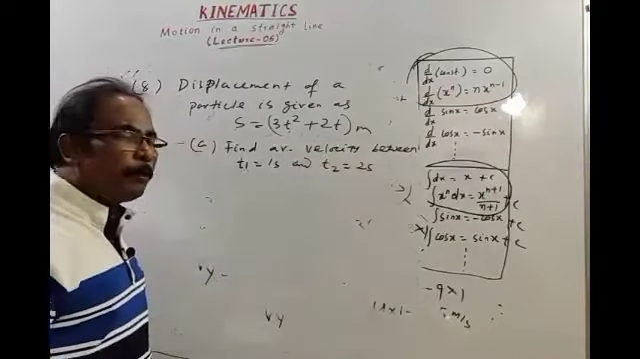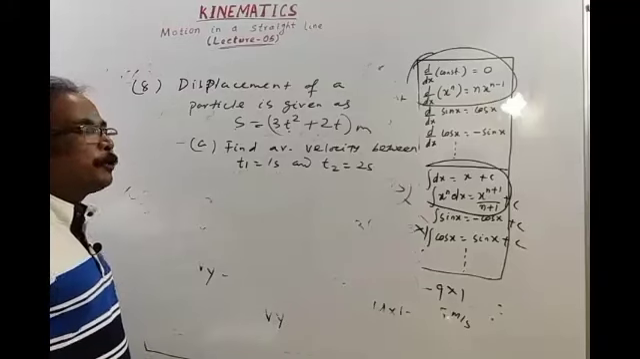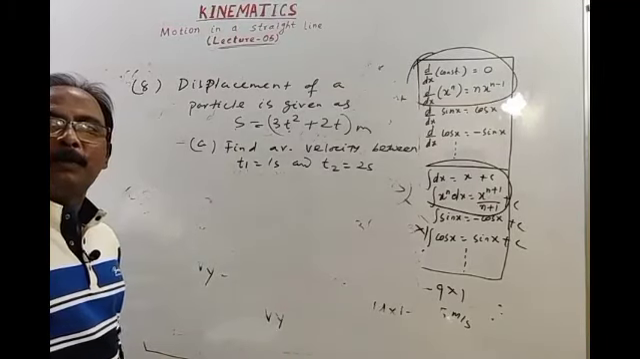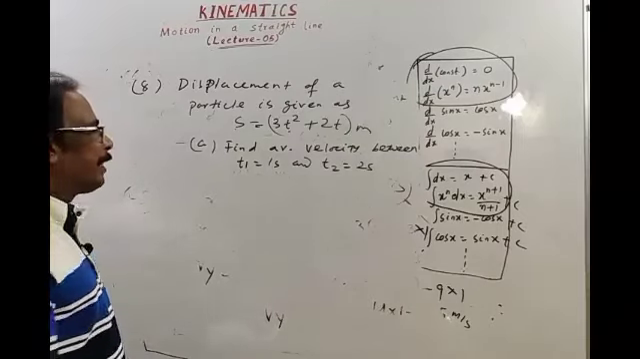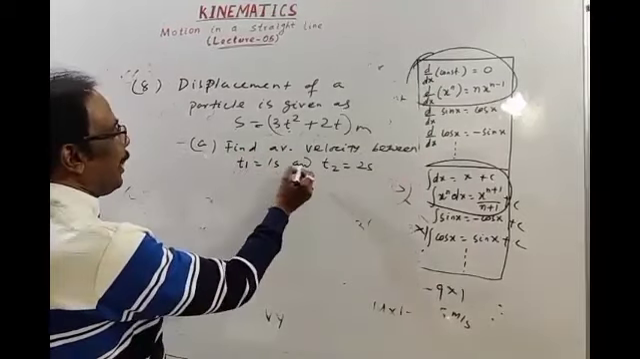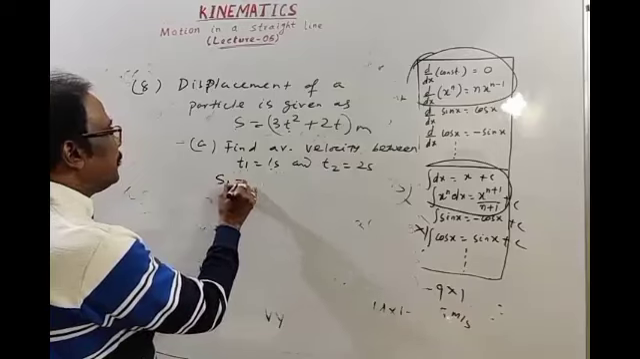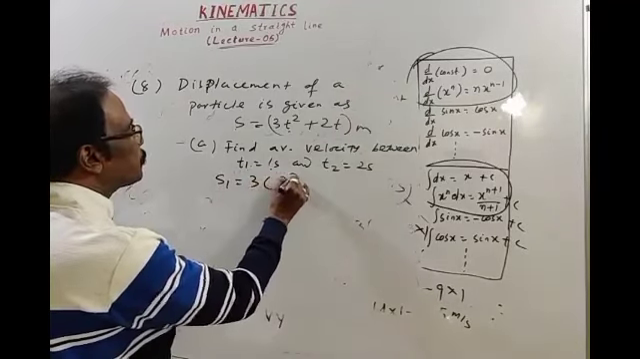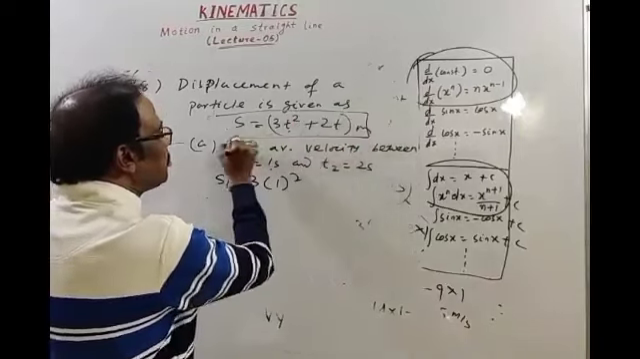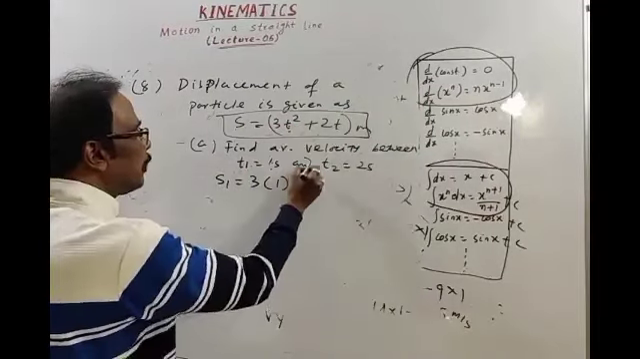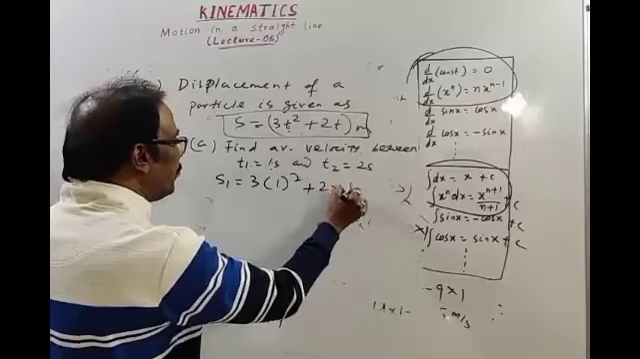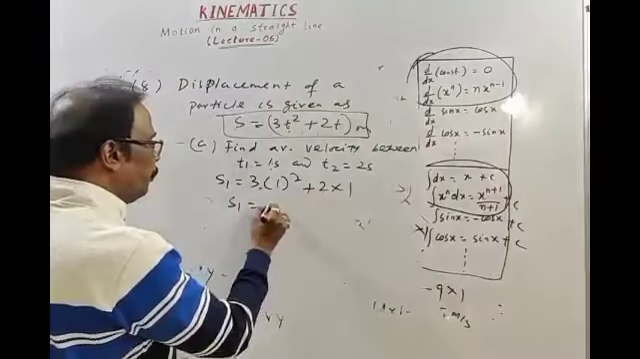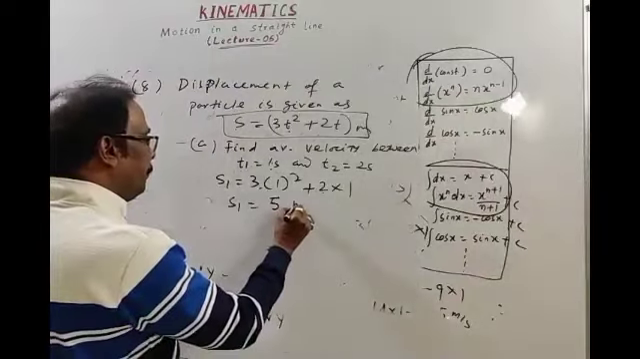Very easy question, common question. Then average velocity, the ratio of total change in displacement to total change in time. Then when time is 1 second, let displacement is S1. This is equation of displacement. In place of t, let's put 1. 3 into 1 square plus 2 into 1. Displacement S1, 3 plus 2, 5 meters.